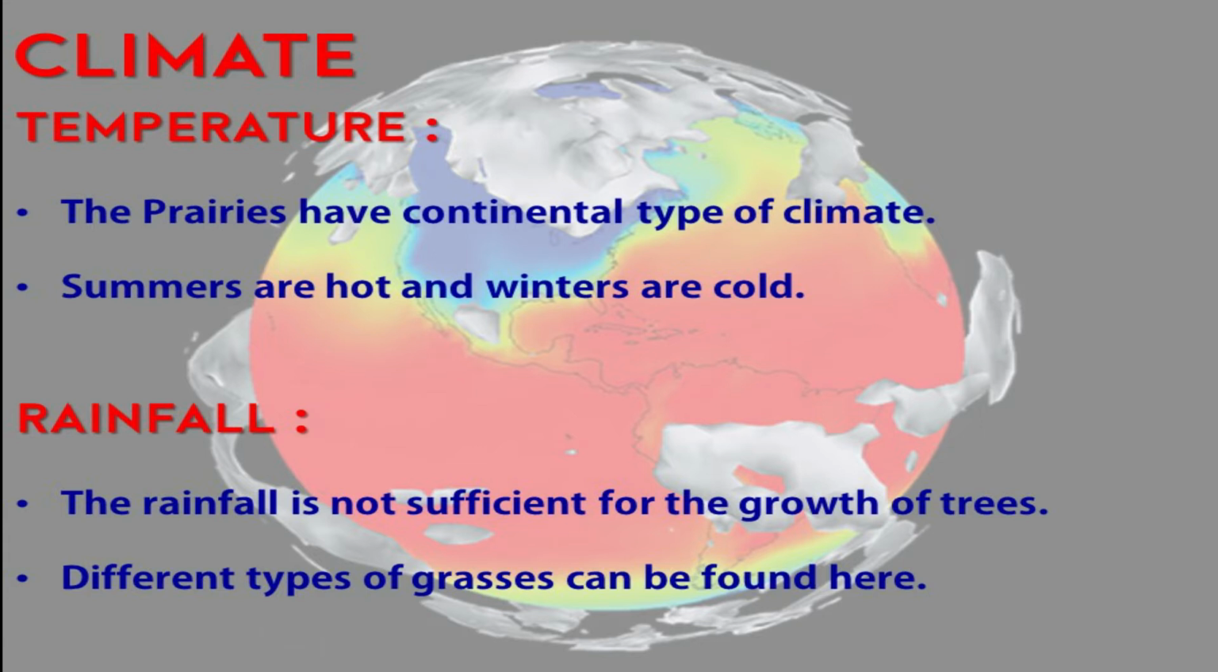The summers are hot and winters are cold here. The temperature in summer goes as high as 38 degrees Celsius and in the winter it is as low as minus 40 degrees Celsius. The rainfall is not sufficient for the growth of trees. Due to that, different types of grasses can be found. In some places, grass grows taller than a man.